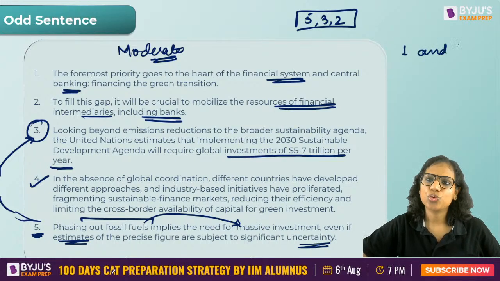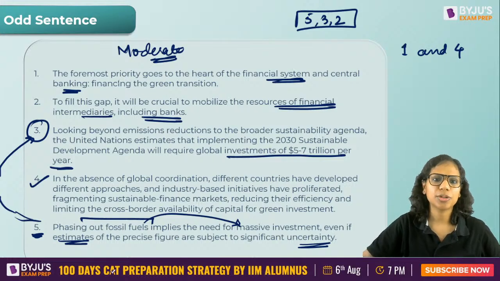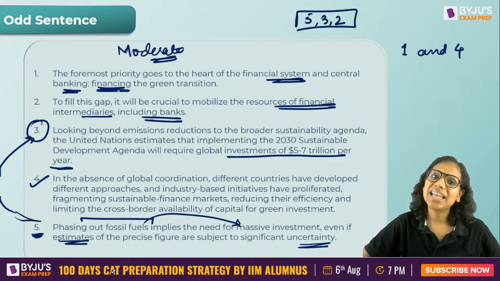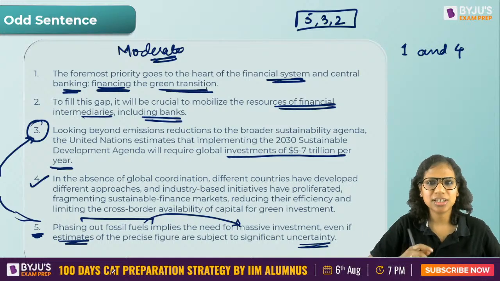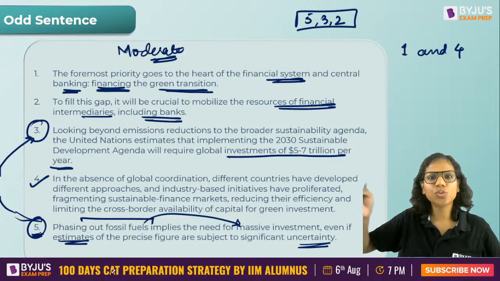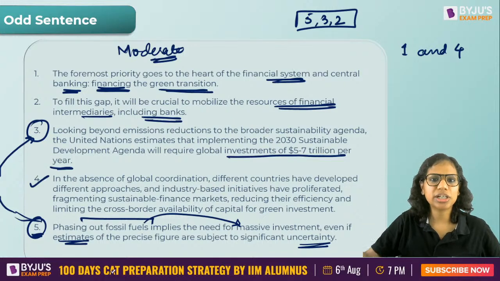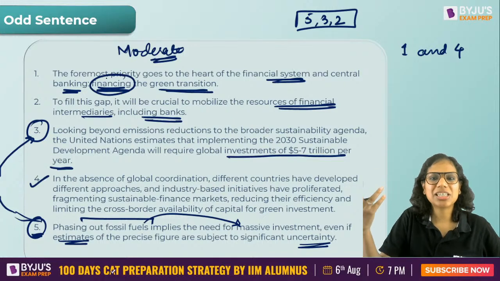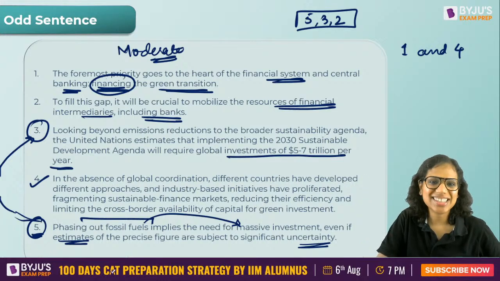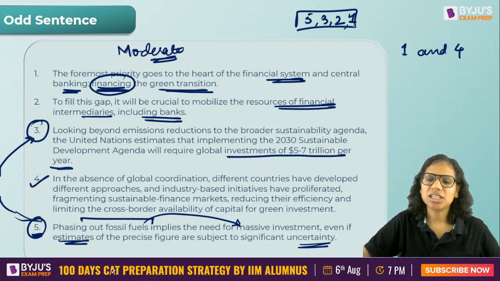Between 1 and 4. Now that I'm left between 1 and 4, let's see what both of them talk about. One talks about financing the green transition. I think I am also talking about that in 5. We want to make a transition towards a greener world, towards a more eco-friendly world, and we are talking about how the money will come for it. How will I finance this? So even 1 is related. So even 1 cannot be the odd sentence out.